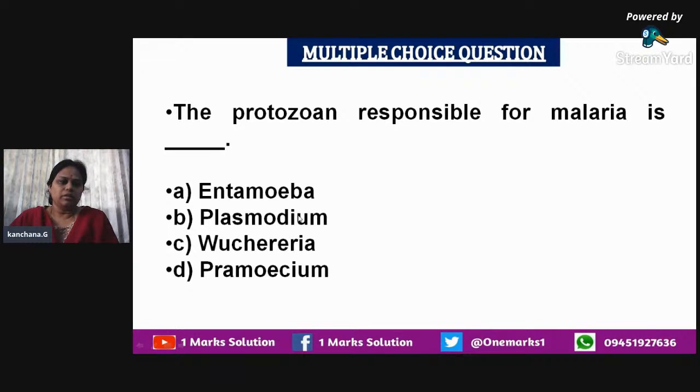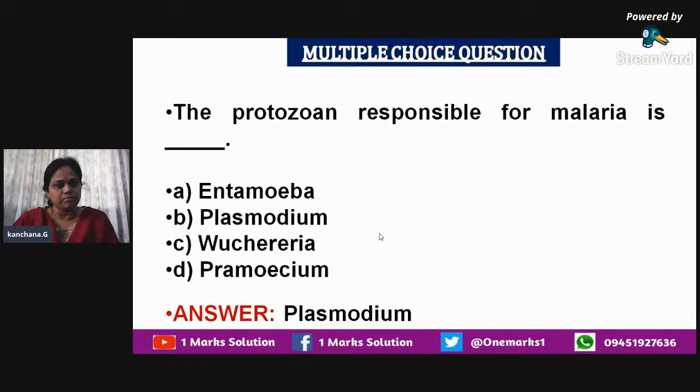We can also avoid the other options like entamoeba and paramecium. They cause various other diseases. Entamoeba causes amoebiasis, and Wuchereria is one of the filarial worms, so it causes filariasis. So very well, you can find the correct answer as Plasmodium. This is the protozoan which is responsible for malaria. So the answer is Plasmodium.